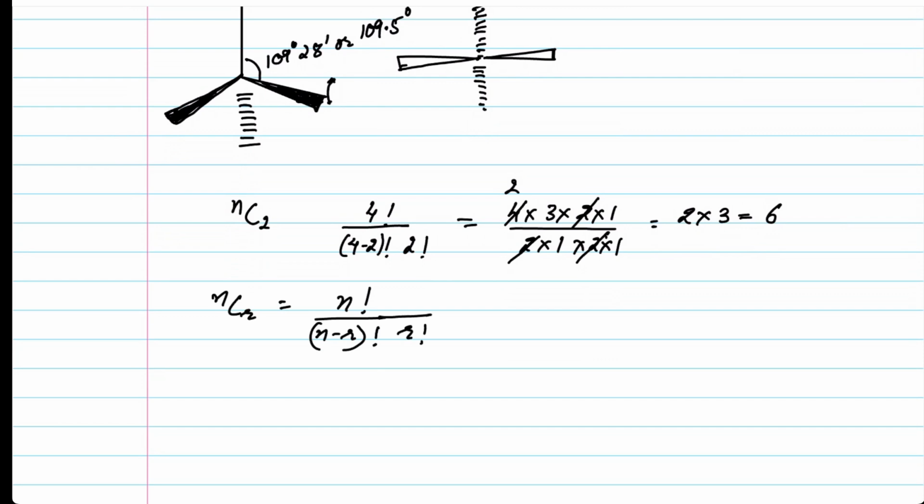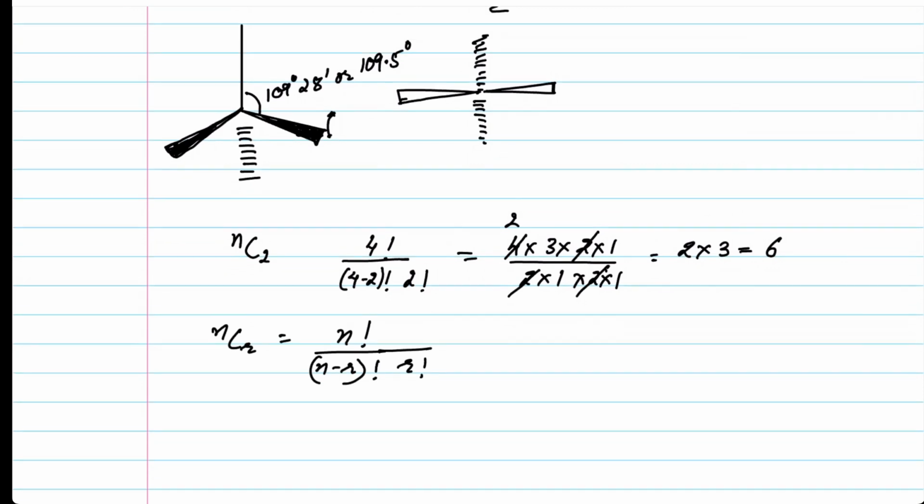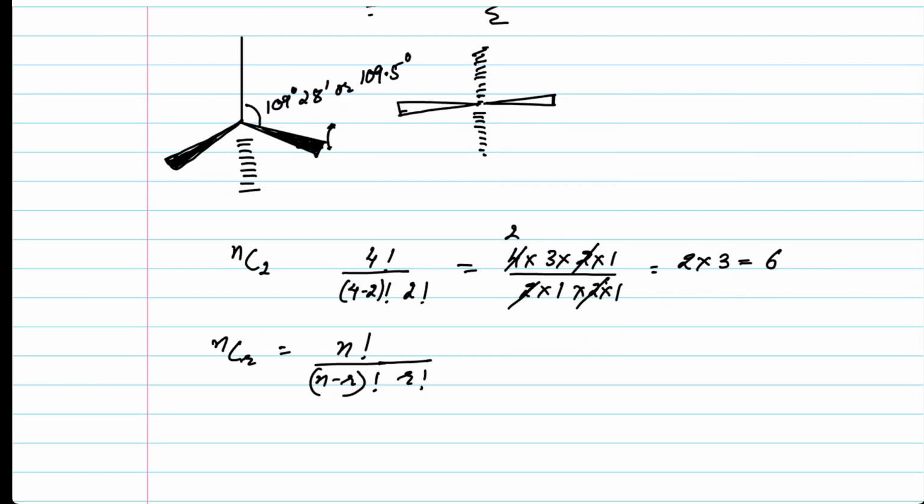Well, I won't go into mathematics more than that. This much is enough as far as mathematics is concerned. But there are six angles in this particular compound. And you would be saying, how do we understand that there are six angles? Now you can see this is one angle I have already marked. This is the second angle. This is the third angle. Then this would be the fourth angle. This would be the fifth angle. And this would be the sixth angle. So there are actually six angles of 109 degree 28 minutes in methane.